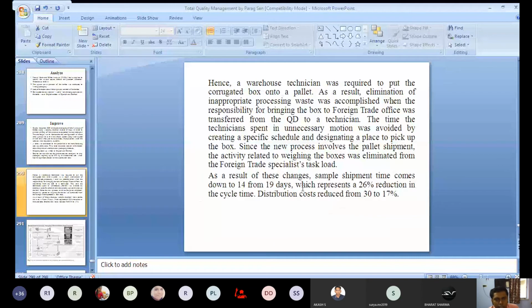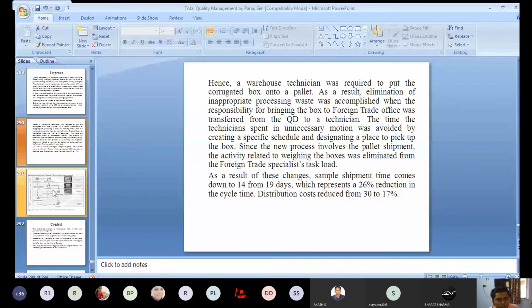As a result of these changes, sample shipment time came down to 14 from 19 days, which represents a 26% reduction in the cycle time. So the cycle time has come down to 14 days from 19 days. That means a 26% reduction in the cycle time has been achieved, and the distribution costs also reduced from 30 to 17%. That means since you are reducing the cycle time, the cost reduction is also taking place.